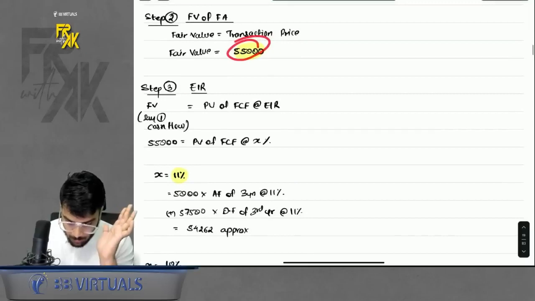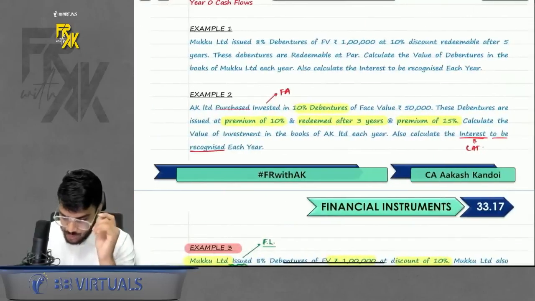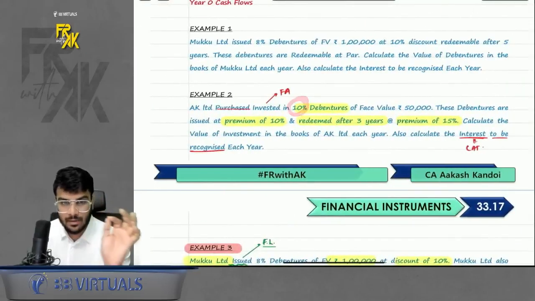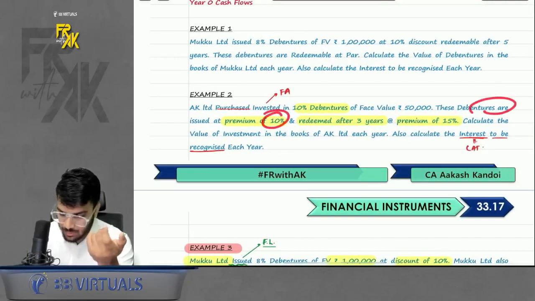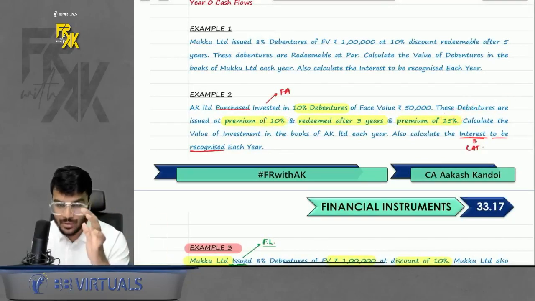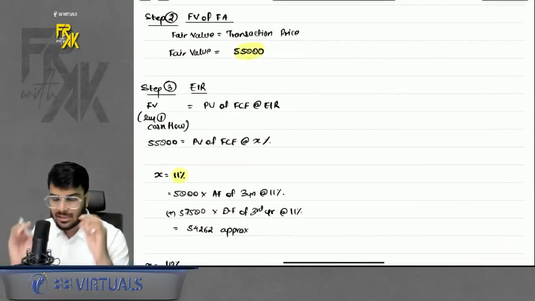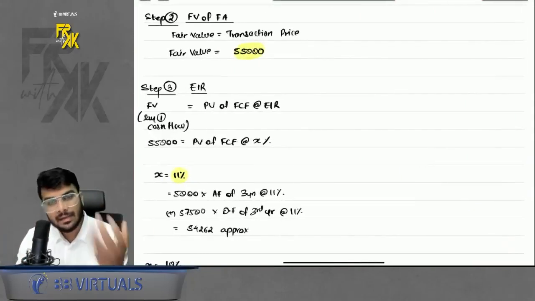Simple. What about EIR? What is EIR now? See, in this question, the coupon rate was 10%, right? But can you see in this question, there are some premiums also, on issue and on redemption. So this premium, the standard says, is nothing but interest only.